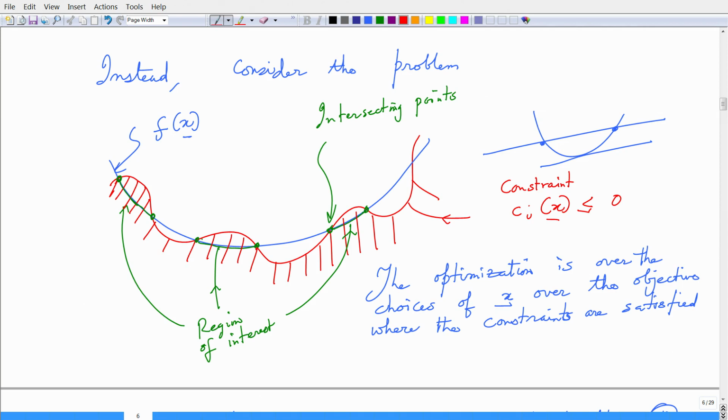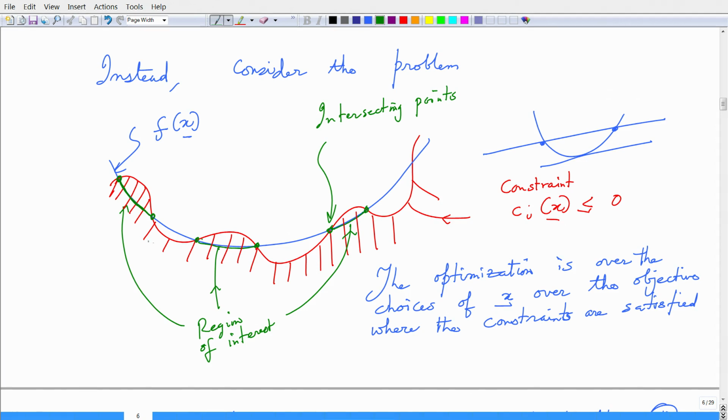This may not be the case when I look into the inequality constraint. When C i of x is less than or equal to 0, I am looking into points that are below this curve here. So, it is this region that I am shading. This is what it means for C i of x to be less than or equal to 0. Now, I am looking into these line segments that I am reshading here for your convenience.